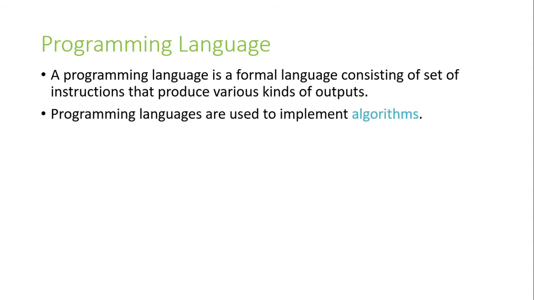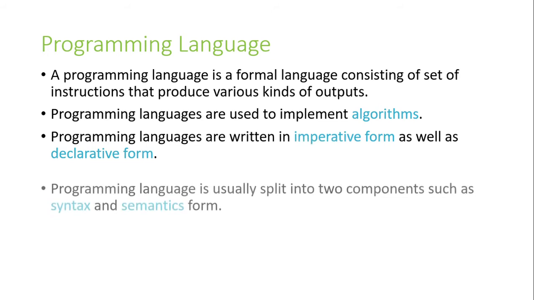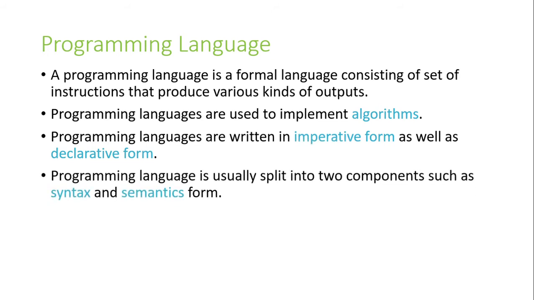Programming languages are also used to implement algorithms and operating systems, to write efficient programs, and to develop online applications, mobile applications, web applications, games, etc. And programming languages are written in two forms, such as imperative form and declarative form. They are usually split into two components, such as syntax and semantics.